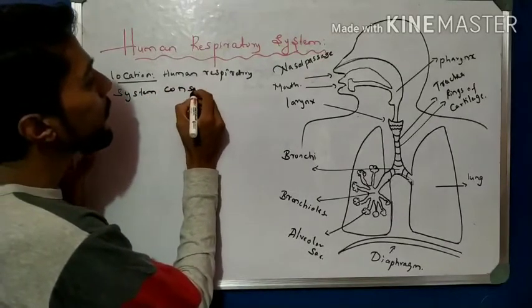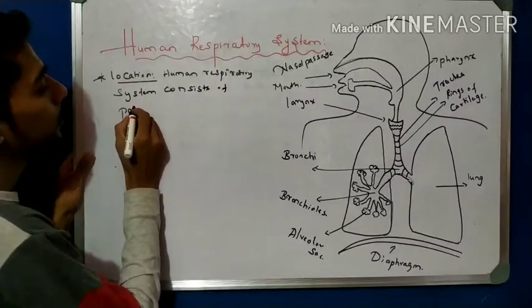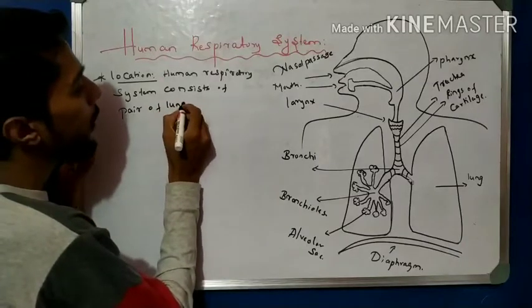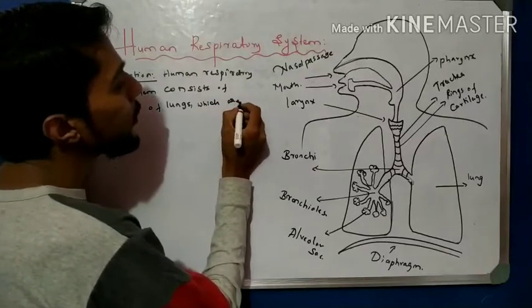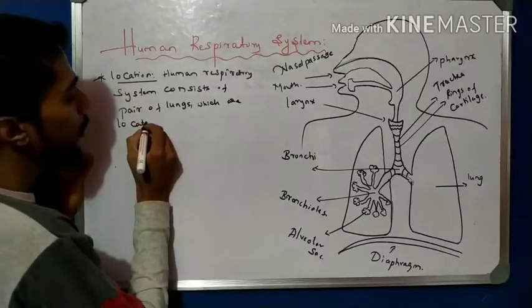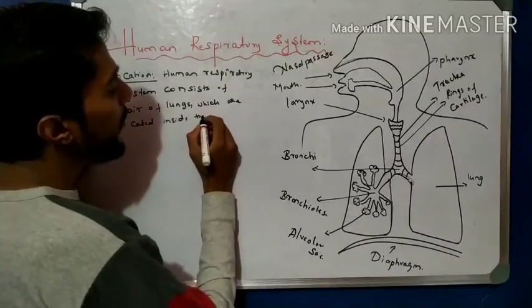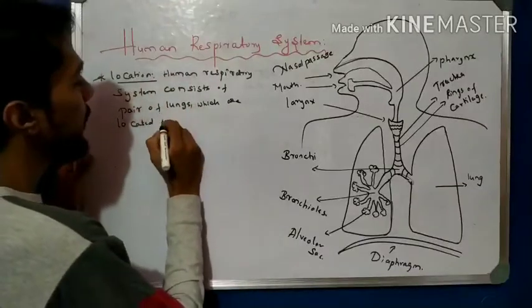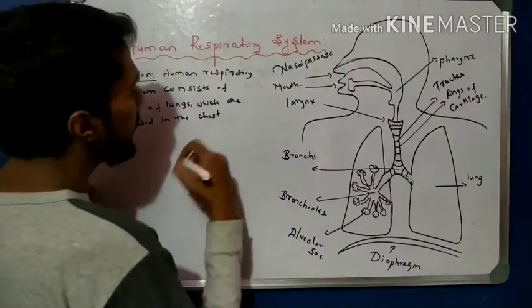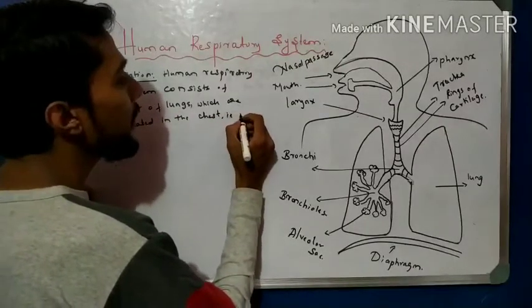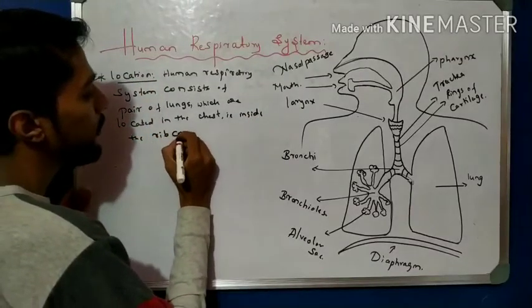consists of a pair of lungs which are located inside the chest, that is, inside the rib cage.